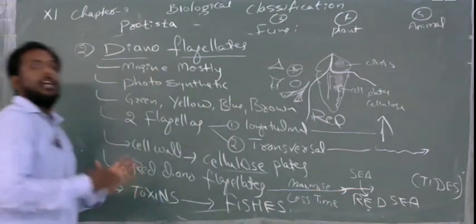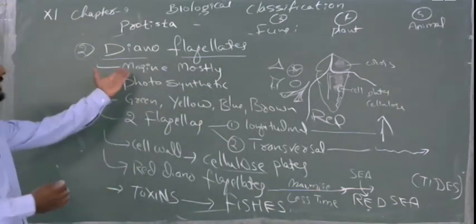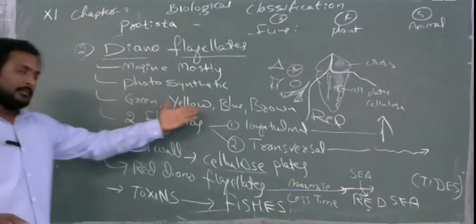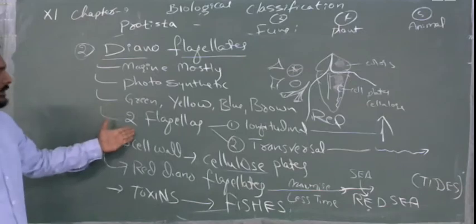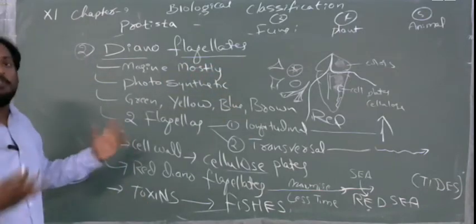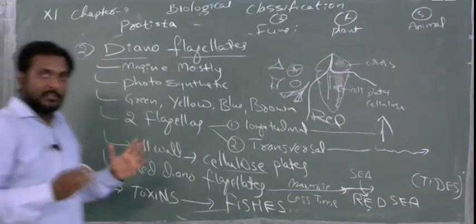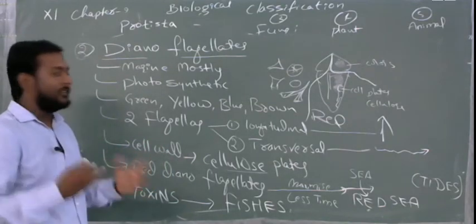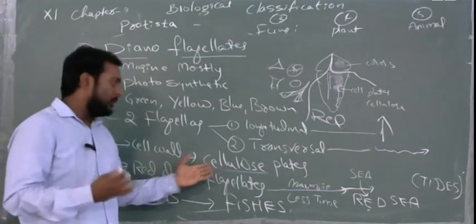This is about the dinoflagellates. They are mostly marine, they are photosynthetic, they will survive on their own, and they will be different colors. Next, they will have two flagella, one longitudinal and one transversal, and they will have a cell wall for their tough nature. From this, all the organisms which evolved have carbon as cellulose plates.